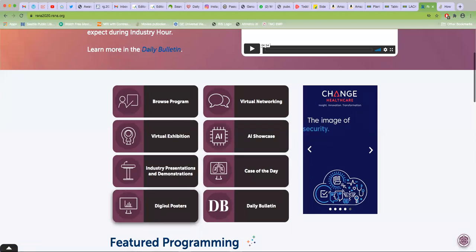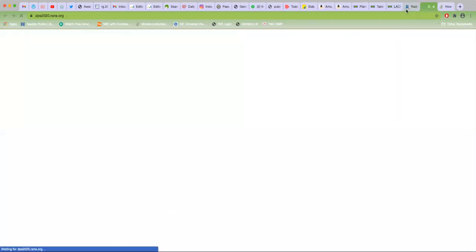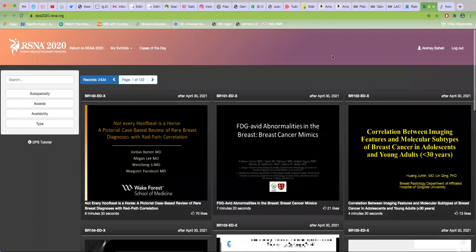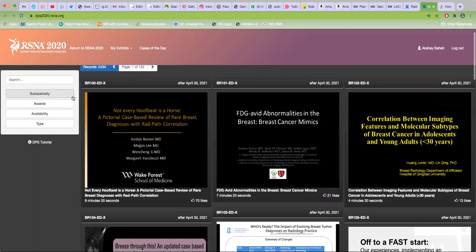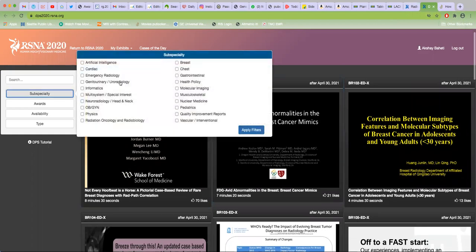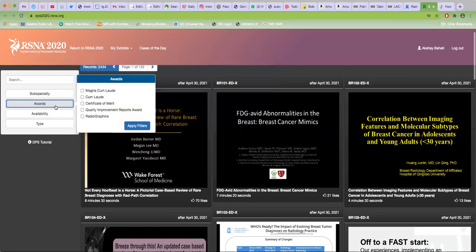Digital posters is the educational exhibits. I think it would be good if we look at it on Friday. I was thinking I'll show you a few, but the awards will be announced by Friday, and then we can have a look at a few which have received awards to see what they do. This is all of them, and you can select by subspecialty. If you want to see only chest, GI or neuro, you can select that and it will apply that filter. Once the awards are out, you can select those as well.